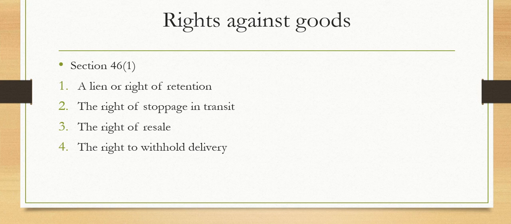If the property in the goods has not passed to the buyer, the unpaid seller has, in addition to other remedies, a right of withholding delivery, similar to and coextensive with his rights of lien and stoppage in transit where the property has passed to the buyer. In stoppage in transit the goods are stopped while moving, but the right to withhold delivery means not delivering. That right also an unpaid seller possesses.